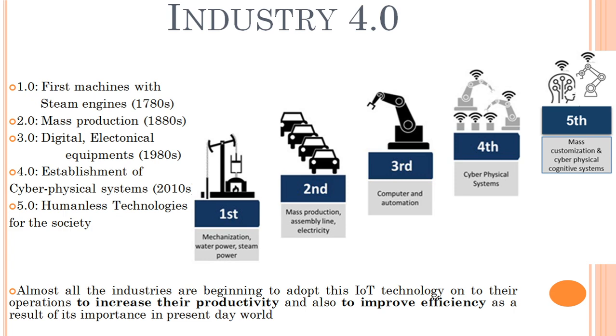What is there in the 5.0 is artificial intelligence, that is, it will be doing the operations similar to that of a human. So it will take decisions as human beings do, and it will also be assigning some works based upon your instructions.